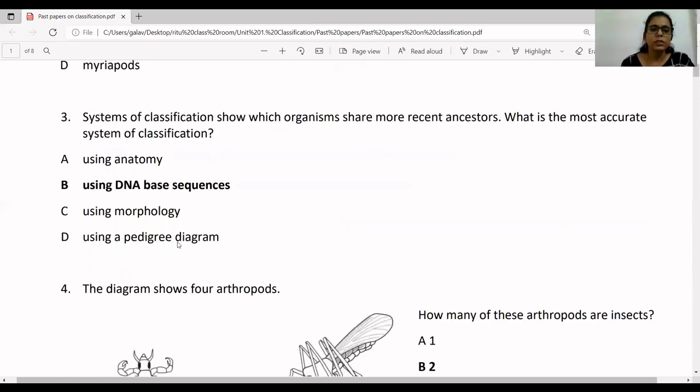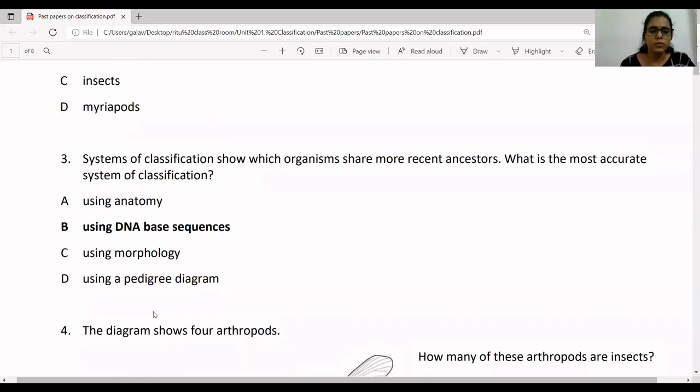Question 3 is a very simple and easy one. I've already taught you about this in my second video, the concepts and methods of classification. Systems of classification show which organisms share more recent ancestors. So what is the most accurate system of classification?